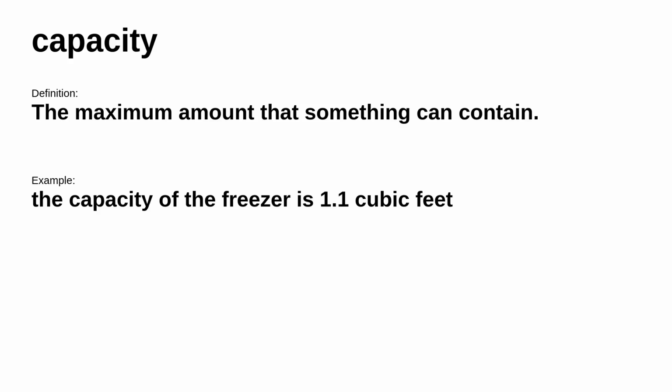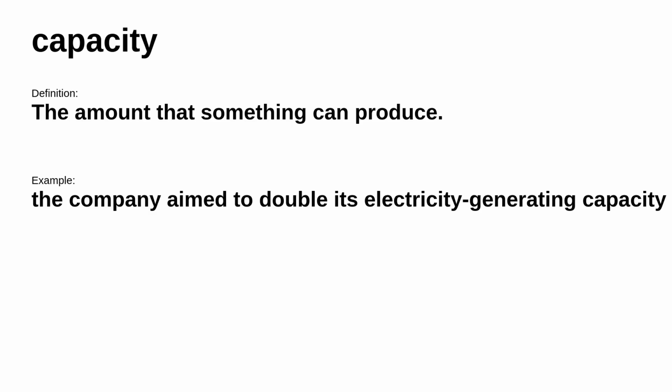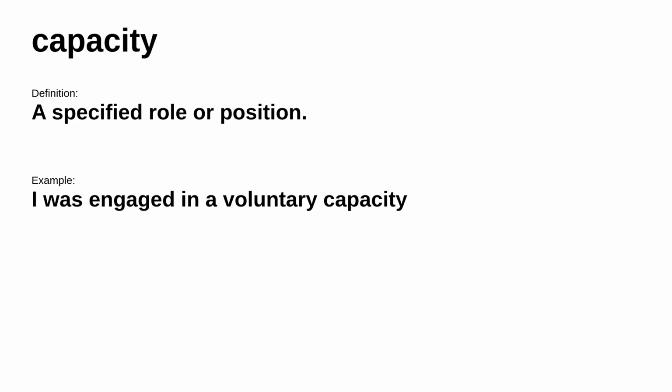For example, the capacity of the freezer is 1.1 cubic feet. In other places, it's defined as the amount that something can produce. For example, the company aimed to double its electricity generating capacity. In other places, it means a specified role or position. Consider this example: I was engaged in a voluntary capacity.